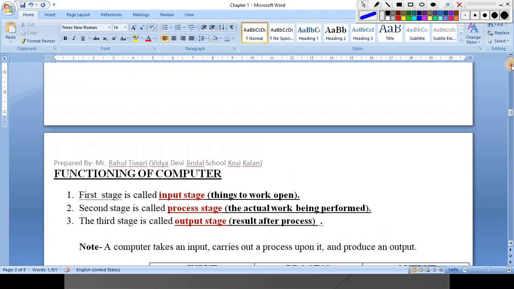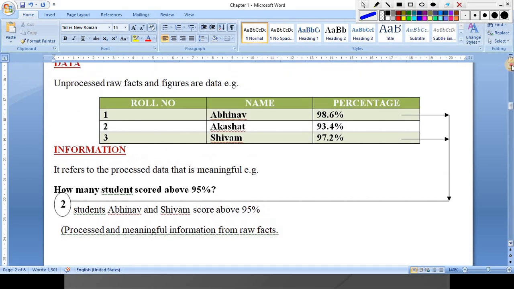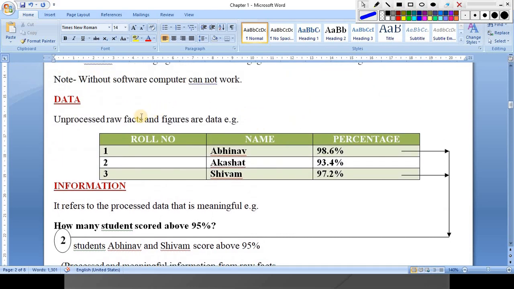Okay students, now the next definition is about data. Data: unprocessed raw facts and figures are data. That means you simply have records, but they are simple records only, that is, unprocessed.